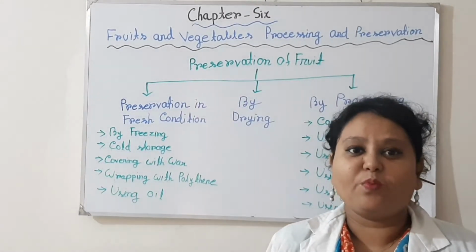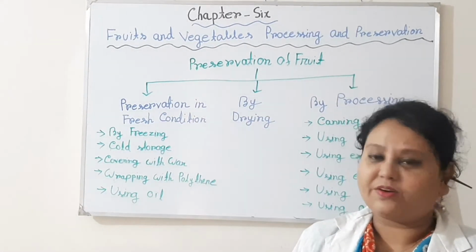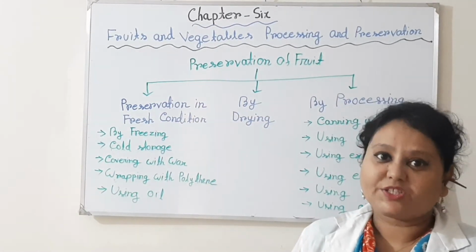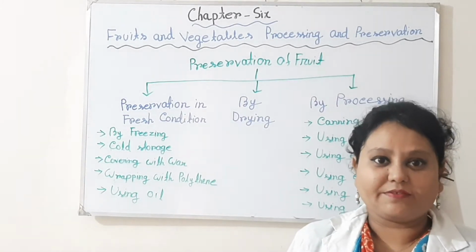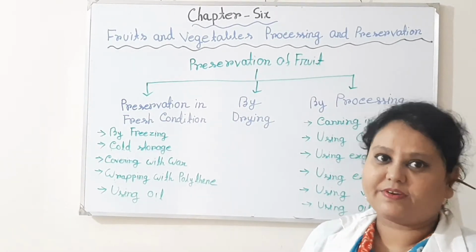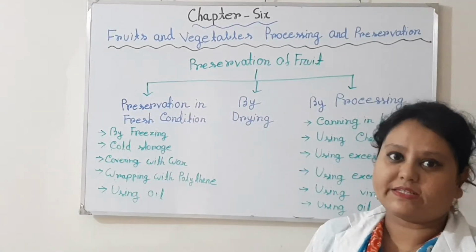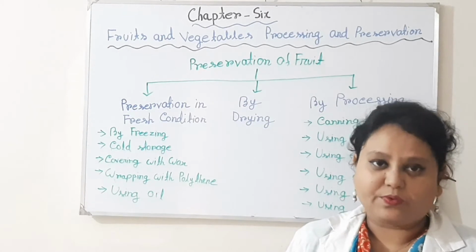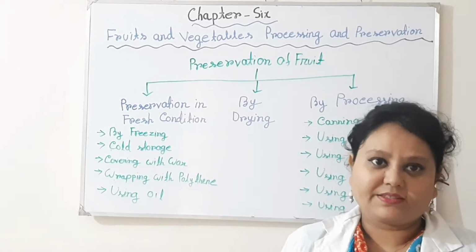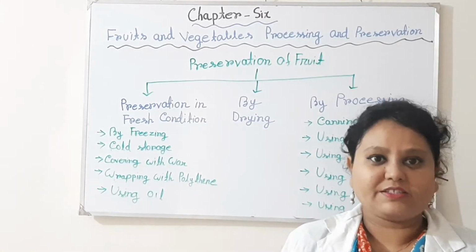Normally, this is the most common and popular method, freezing the fresh fruits. Here the fruits are preserved in the freezer or in deep freeze condition. Then cold storage. If we want to preserve fruit for commercial purposes, then cold storage is required.